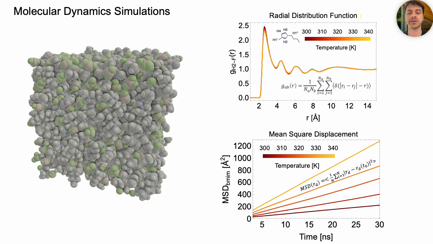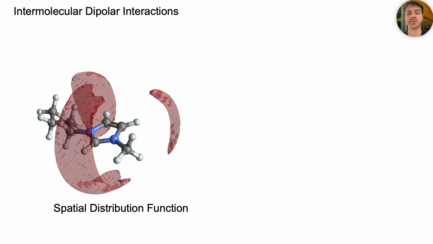As you see here, the radial distribution function, which describes the probability of having two atoms at a certain distance, does not change significantly with temperature, while the mean square displacement of the cations and implicitly their diffusion rates are steadily increasing. This implies that even though the average spatial proximity of proton and fluorine atoms is rather constant, it's the time modulation of the dipolar interaction that changes as ions diffuse faster with increasing temperature.